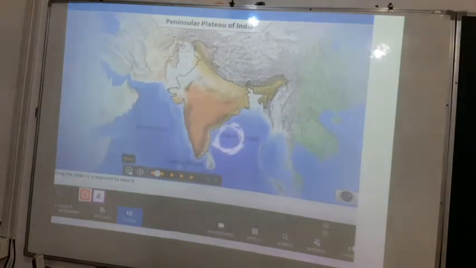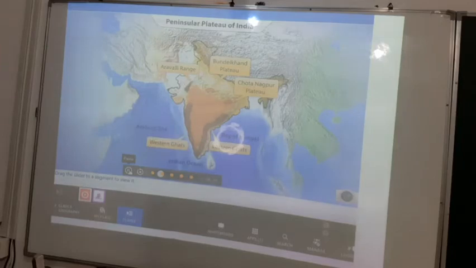The plateau's northwest boundary is marked by the Aravalli mountain range. The northern extreme is marked by the Bundelkhand plateau, while the eastern extreme has the Chota Nagpur plateau. The eastern Ghats and the western Ghats lie on the eastern and the western sides of the peninsular plateau.